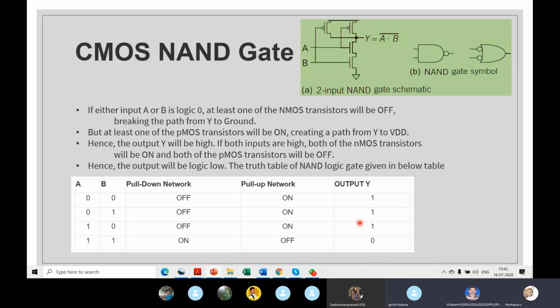Very good. Excellent. So let's talk about this circuit. Don't ask me how this circuit is made. I'll explain this circuit, but you should learn that circuit by heart. The two PMOS transistors are in parallel and the two NMOS transistors are in series. You have to visualize that.